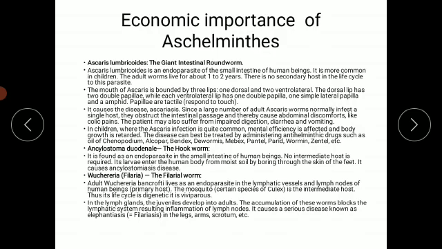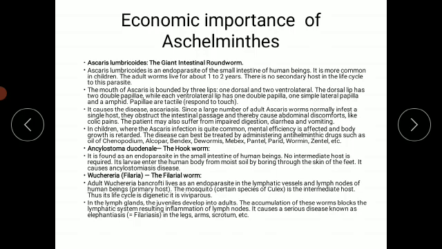Human beings are known as the primary host. Inside the body of human beings, they are able to complete their sexual life cycle. So we call the human being the primary host, and the secondary host, or intermediate host, is the mosquito. Specifically, the Culex mosquito acts as an intermediate host for Wuchereria bancrofti. Thus, in short, Wuchereria bancrofti requires two hosts: human beings and the Culex mosquito.